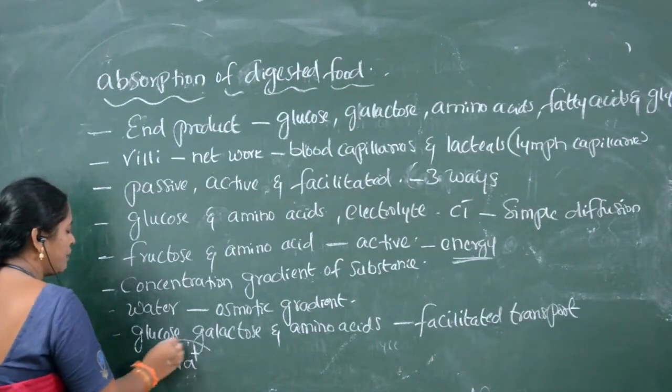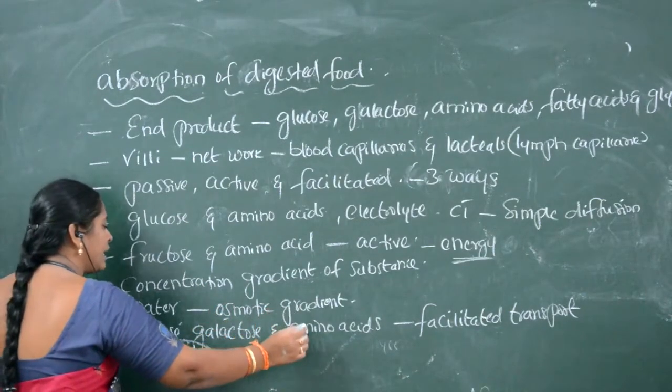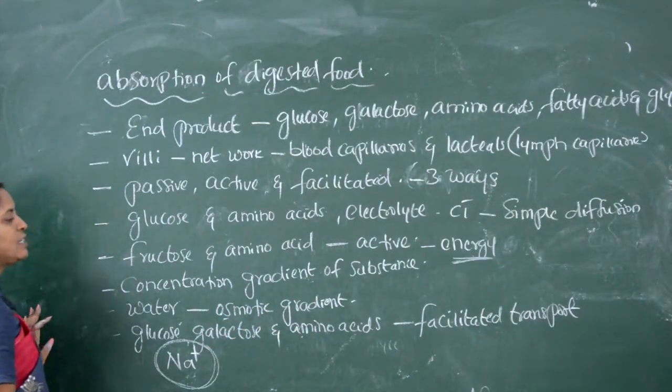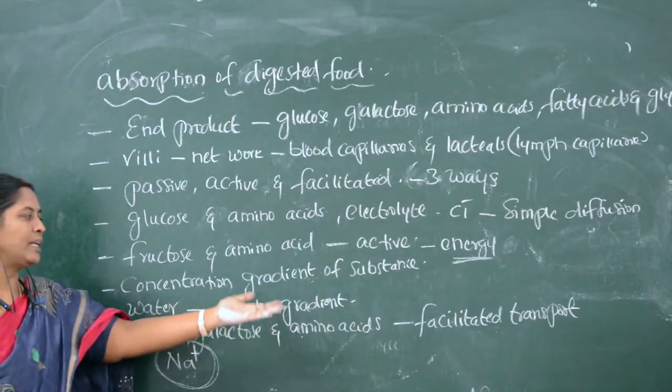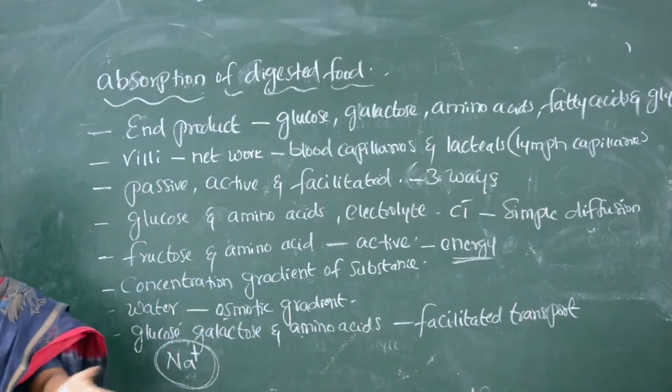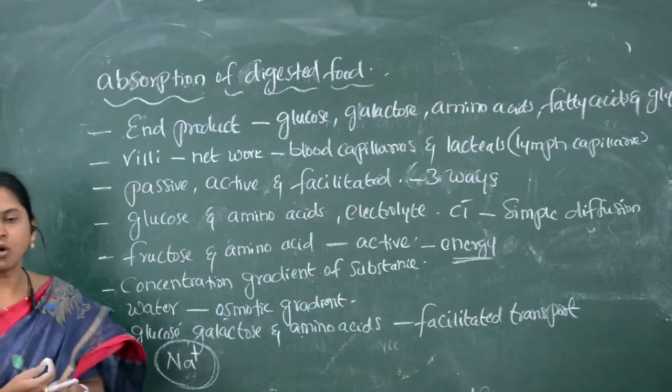So through sodium ions, some of the glucose, galactose and amino acids enter into the blood or are absorbed by the blood capillaries through facilitated transport. So in this way, the digested food materials are absorbed in the small intestine.